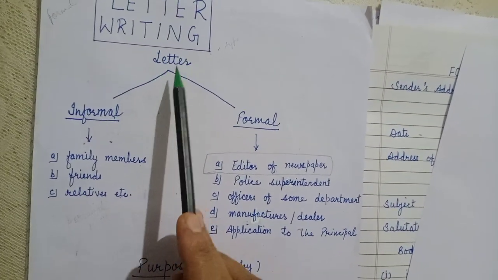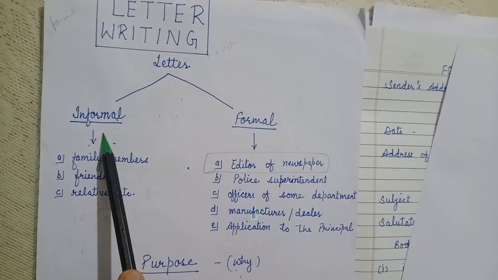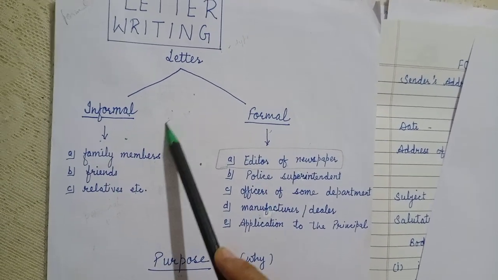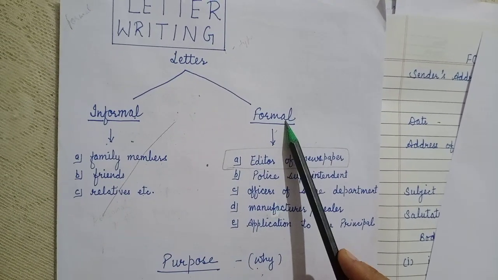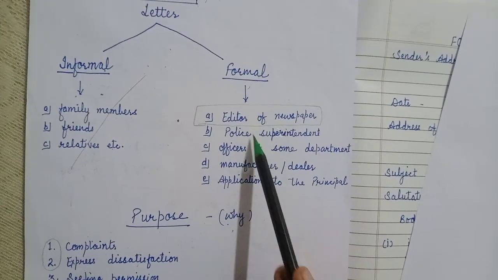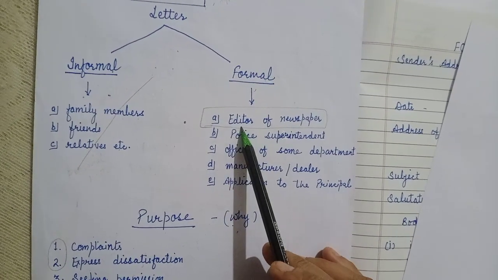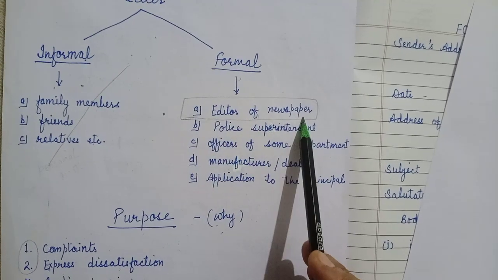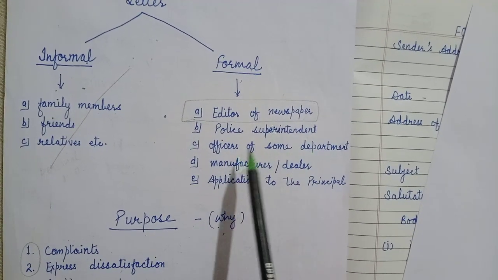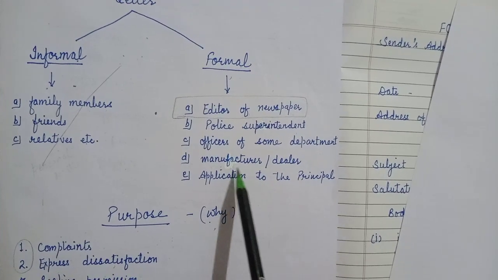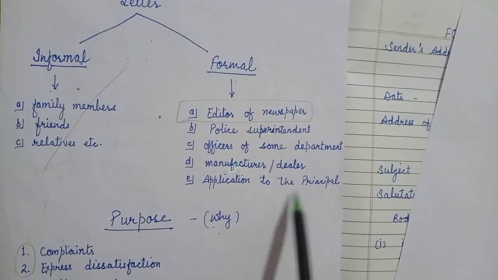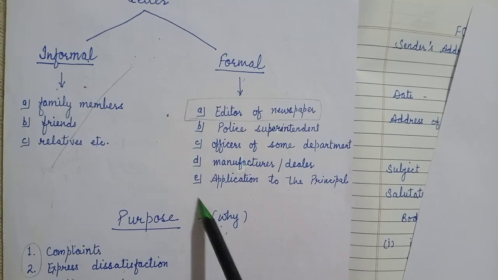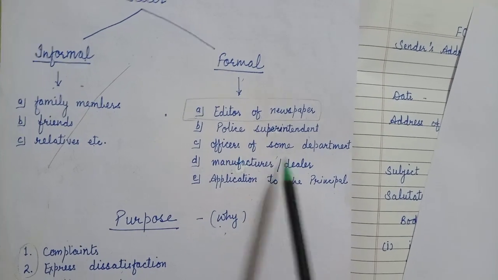I had discussed letters with you. Letters are of two kinds, informal and formal. Informal we will not discuss. We will discuss formal letters. Formal letters are of various kinds. We write formal letters to the editor of a newspaper, police superintendent, officers of some department, manufacturer or dealer, and application to the principal. We had discussed this earlier also.